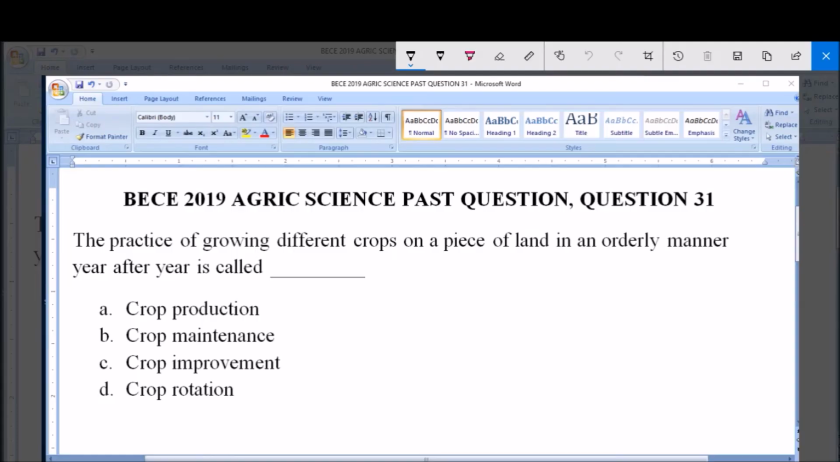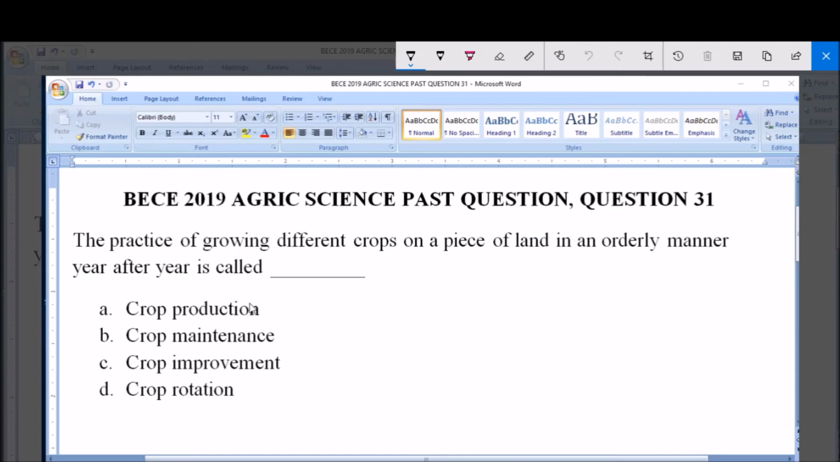Today we're going to be dealing with BECE 2019 AGRIC Science Past Question 31. The practice of growing different crops on a piece of land in an orderly manner year after year is called dash. A. Crop production, B. Crop maintenance, C. Crop improvements, and D. Crop rotation. So we are asked to pick an option which is described as the practice of growing different crops on a piece of land in an orderly manner year after year.